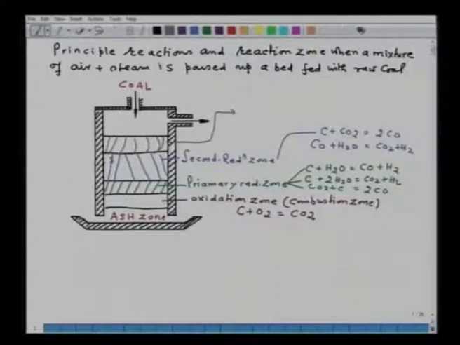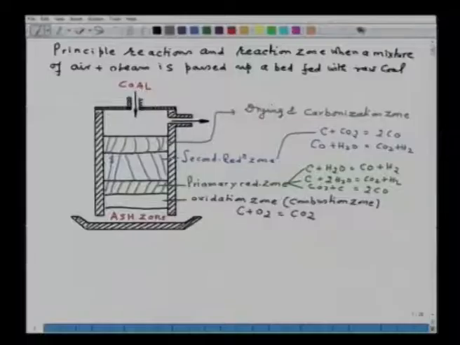Now, on the top of it we have the drying and carbonization zone. Because the coal is charged at 25 degrees Celsius, it gets heated up by the hot gases which are rising up. On account of this, in the top portion of the gasifier, the volatile matter cracks, decomposes, and the methane or the tar which are produced join the producer gas.